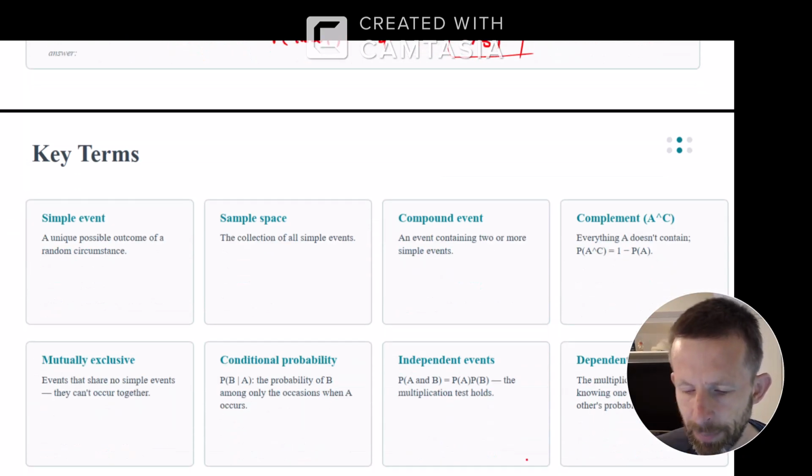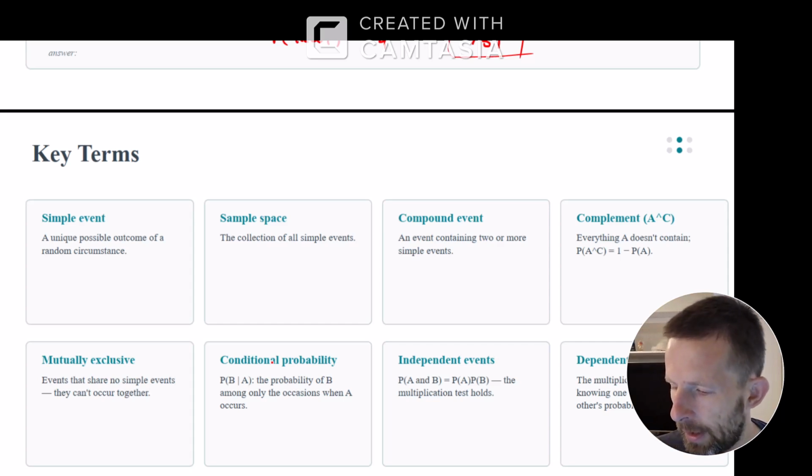So key terms. Simple events: a unique possible outcome of a random circumstance. Sample space: the collection of all simple events. So the sample space for a deck of cards is 52 different things, right? Each of them being a specific card. A compound event: an event containing 2 or more simple events. So for example, drawing a heart would be a compound event. There's 13 different hearts in a deck.